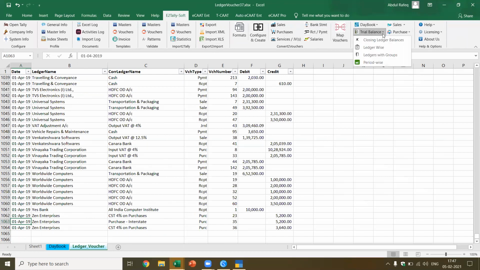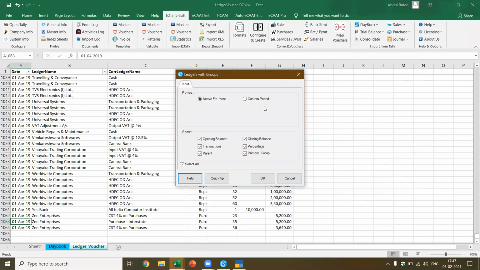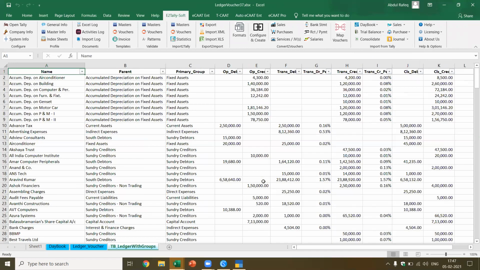Now, quite often I've come across presentations where they show how you can get the Tally trial balance using ODBC, all this circus you do. Now here it is very simple. You don't need to spend hours and hours understanding ODBC and extracting this. In a few clicks, now I got this trial balance. You just see here, trial balance with the ledger name, parent, primary group, opening balance, debit, transaction debit, credit, with all the details I can get in one click.